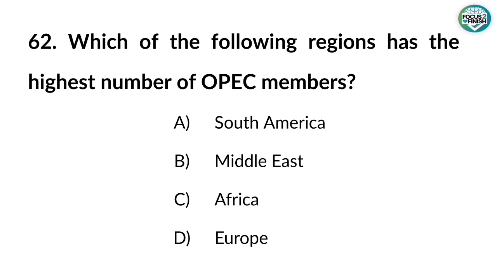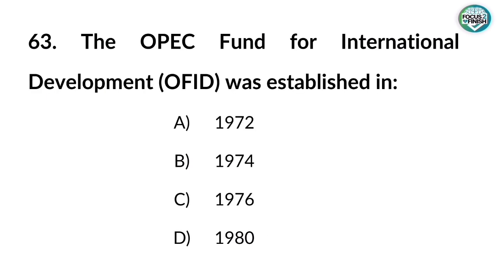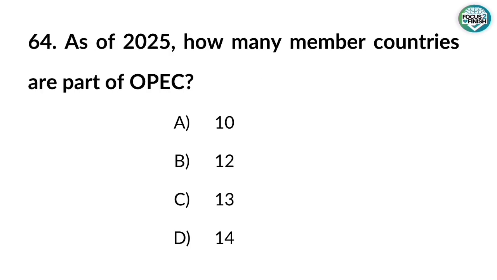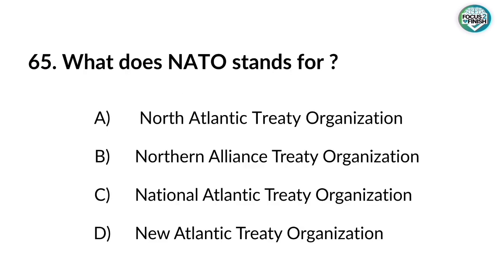62. Which of the following regions has the highest number of OPEC members? Answer: Middle East. 63. The OPEC Fund for International Development (OFID) was established in? Answer: 1976. 64. As of 2025, how many member countries are part of OPEC? Answer: 12. 65. What does NATO stand for?